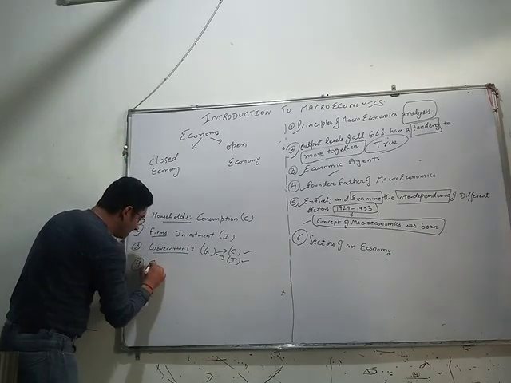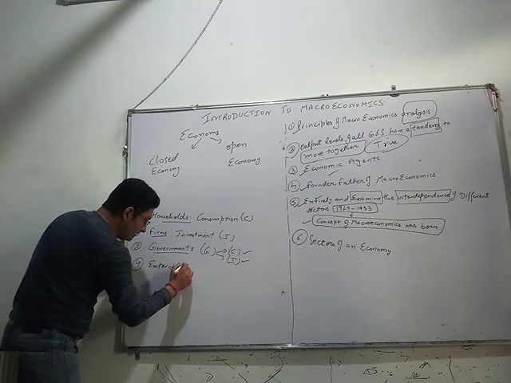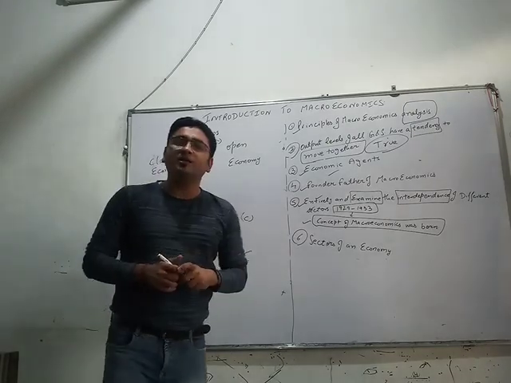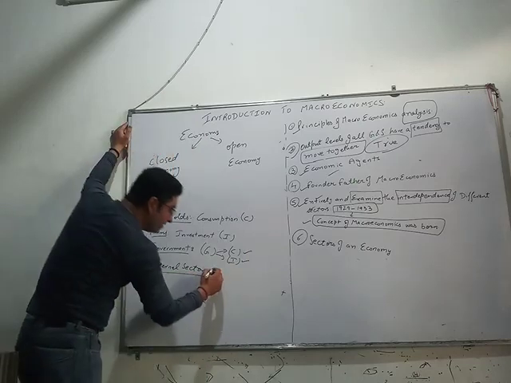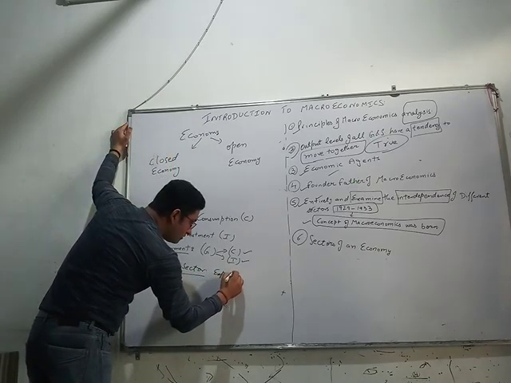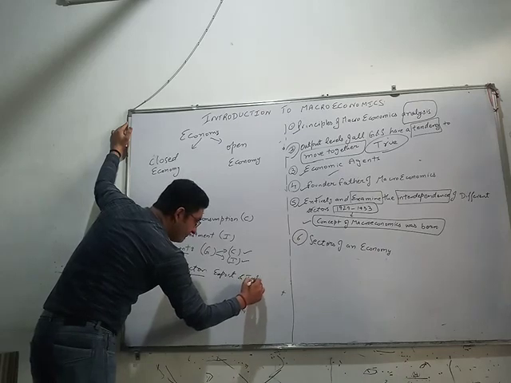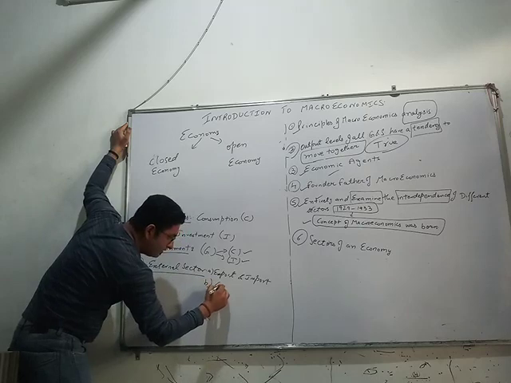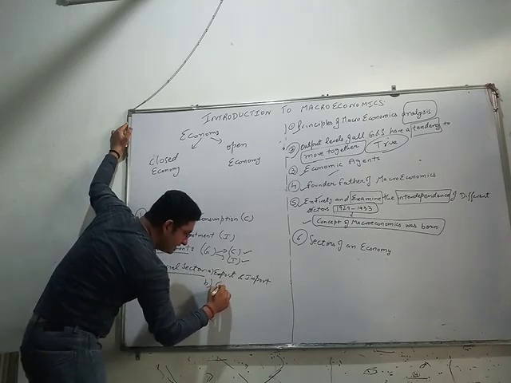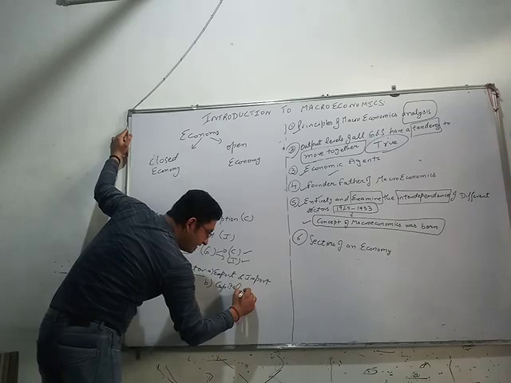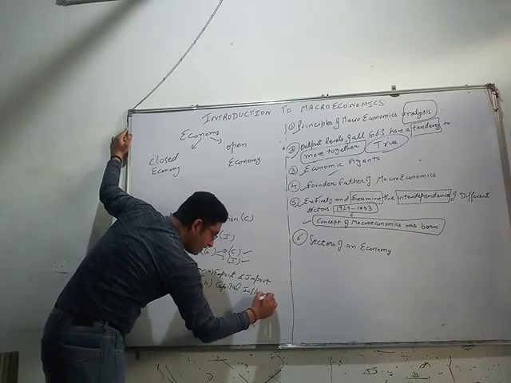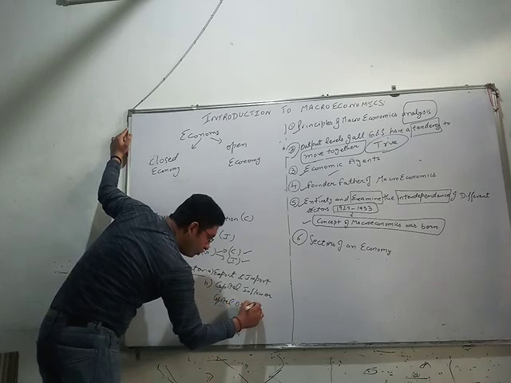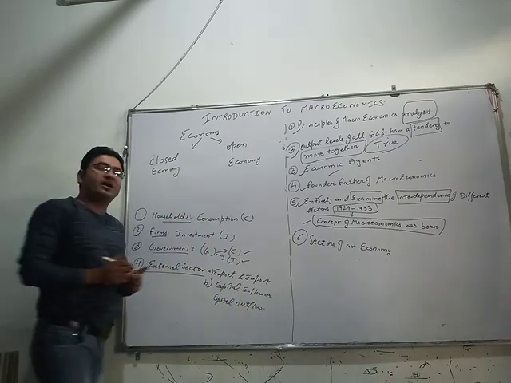And the fourth comes the external sector. Here we include two major things. The very first is export and import, and the second is capital inflow or capital outflows from an economy.